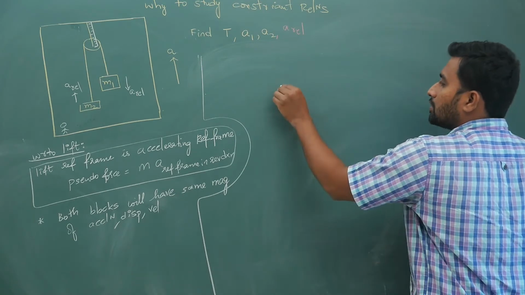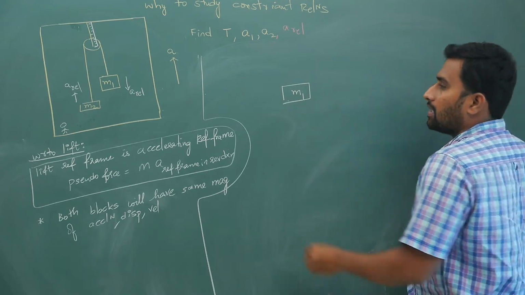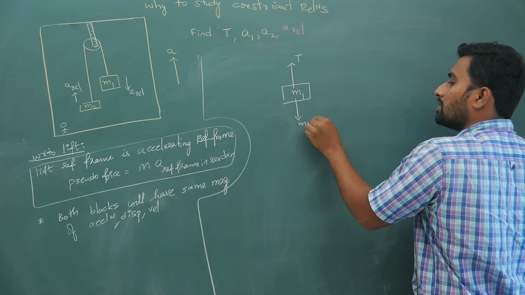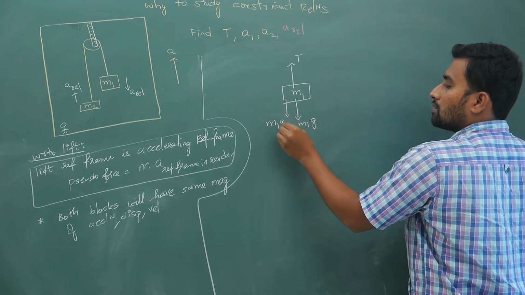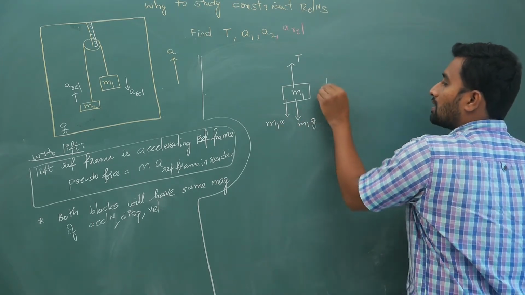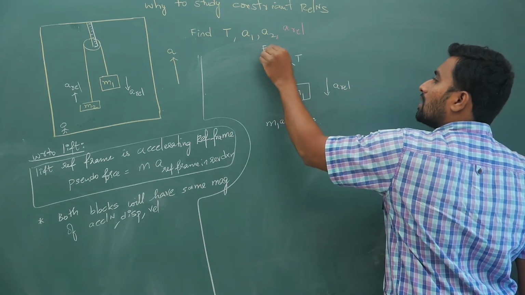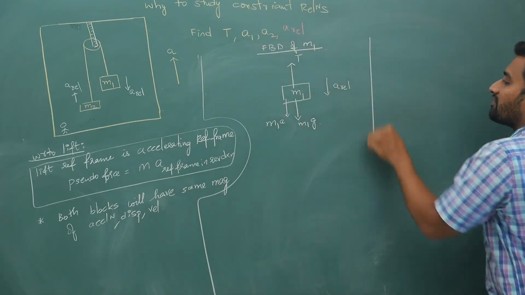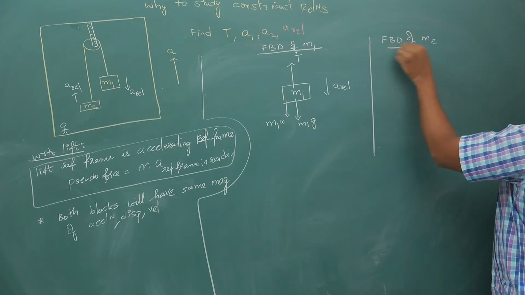Now let us come back. If you are trying to calculate the relative acceleration, on M1 you have tension T upwards, gravitational force M1G downwards, and pseudo force M1 into A, which is downwards, and your relative acceleration is this way. This is your FBD of M1 with respect to the lift. Next, FBD of M2 with respect to the lift, you can mark it.